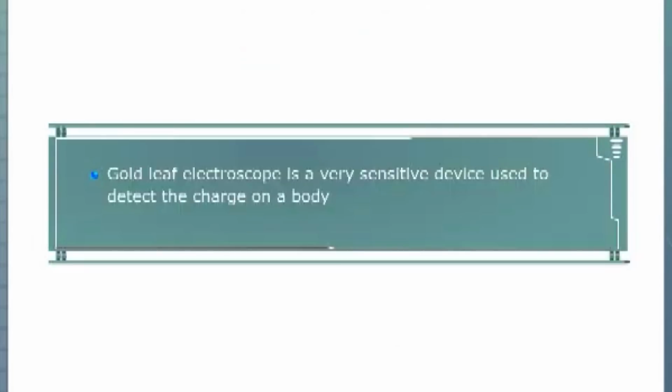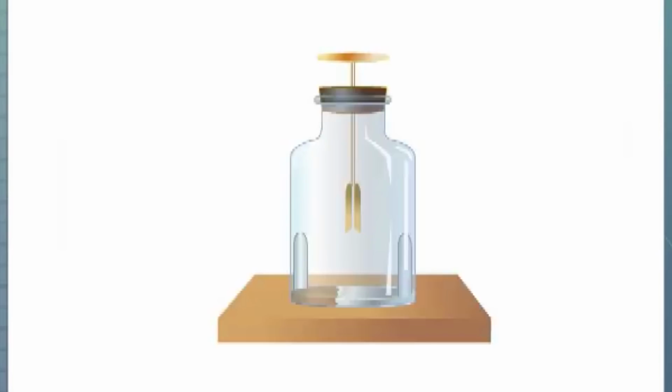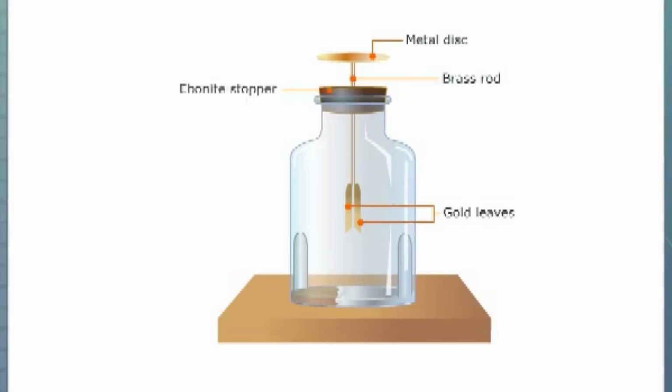Gold leaf electroscope is a very sensitive device used to detect the charge on a body. A simple gold leaf electroscope is shown here. The electroscope consists of two gold leaves hanging from a brass rod. The rod carries a disc at the upper end. The mouth of the glass bell jar is fitted with an ebonite stopper. The rod carrying the disc passes through the ebonite stopper. The glass jar rests on a wooden base.